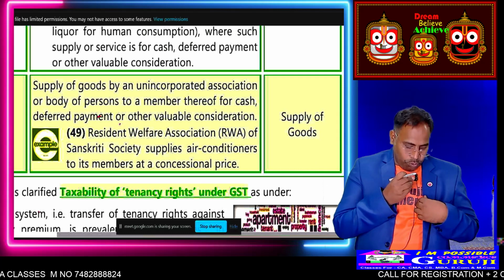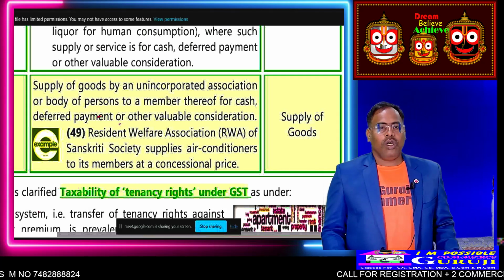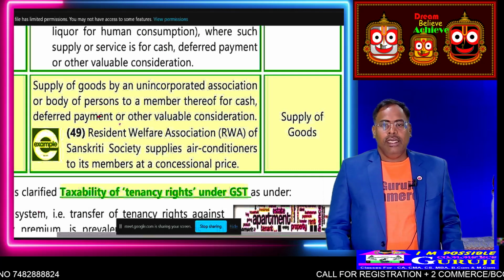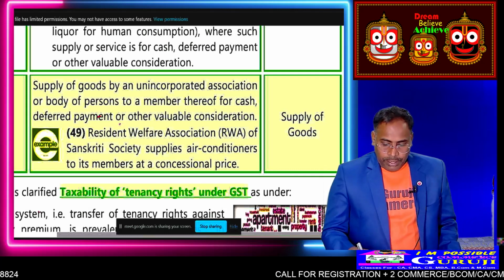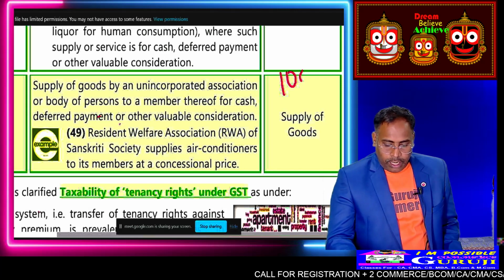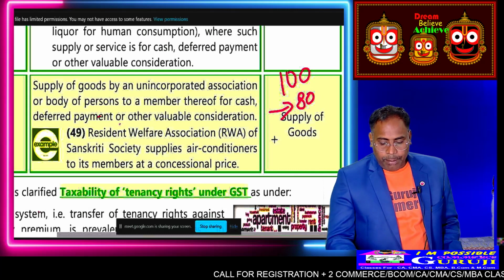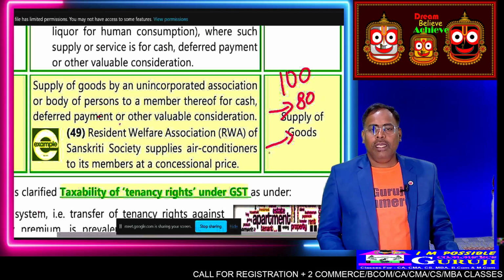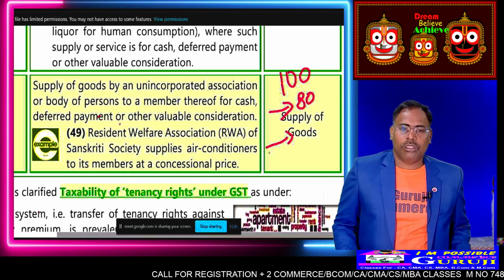It is supply of goods. Generally, a cooperative society sells goods at a concessional rate. Means a product of 100 rupees, they will sell it for 80 rupees to their members. So that is also called supply of goods.